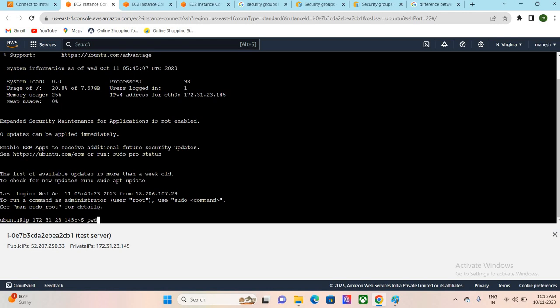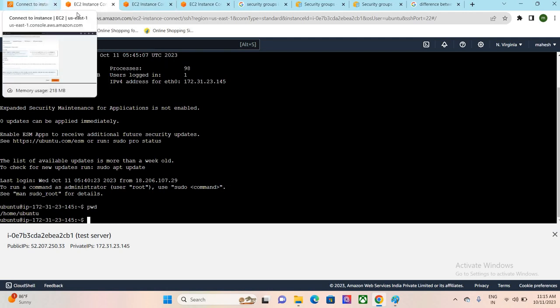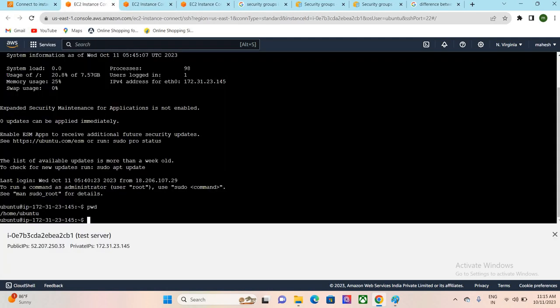That means whatever ports we are providing at the security level, it will allow or deny. We can connect to the instance or we are not able to connect to the instance. The security group would be doing all these things.